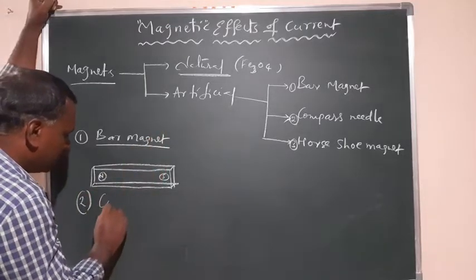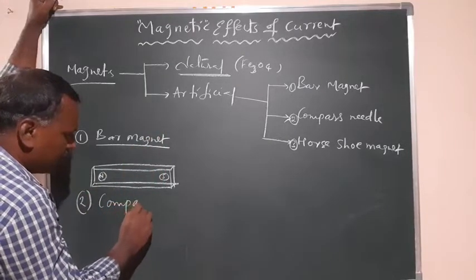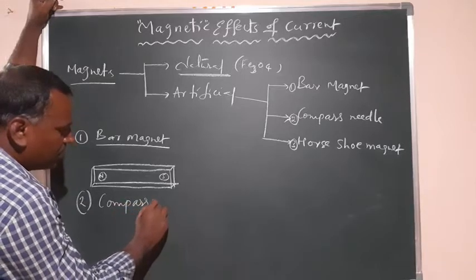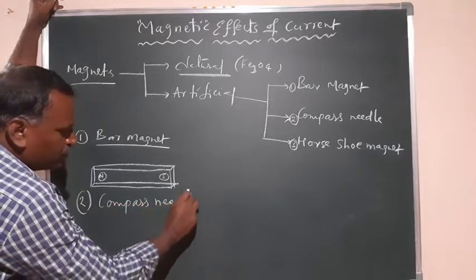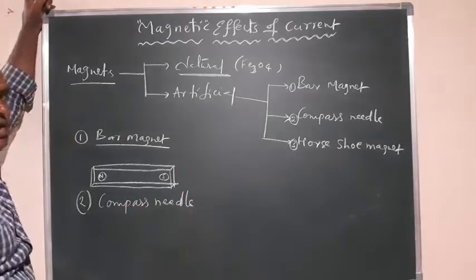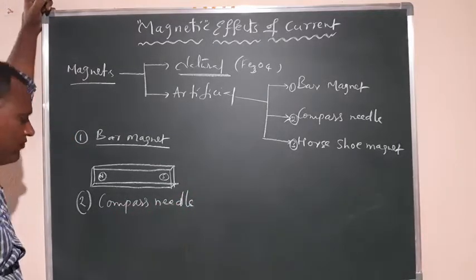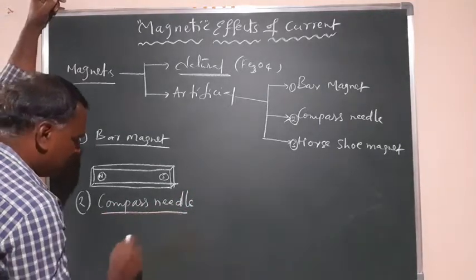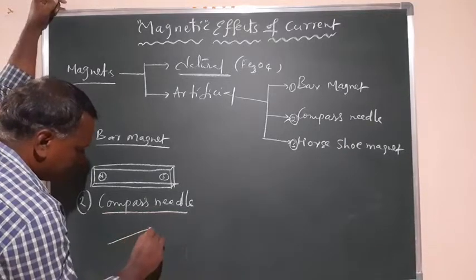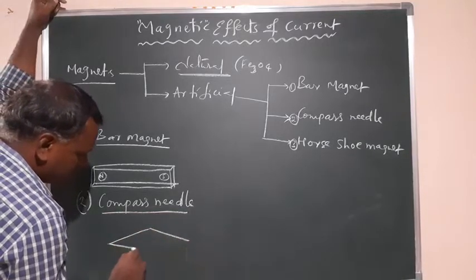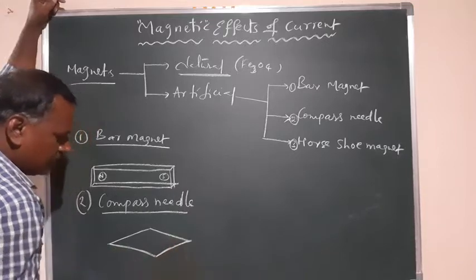The compass needle is used for directionality. It is used to measure the direction of the magnetic field. The compass needle is shaped like a diamond.